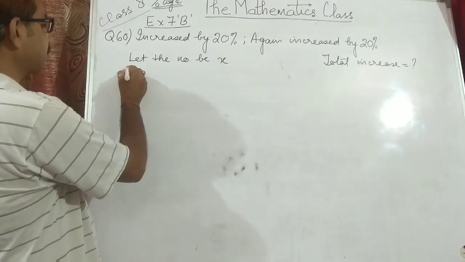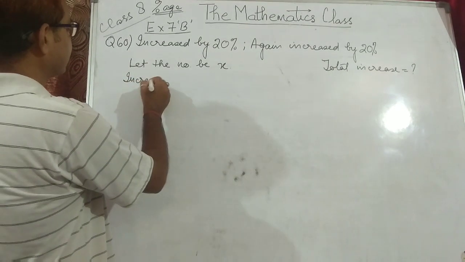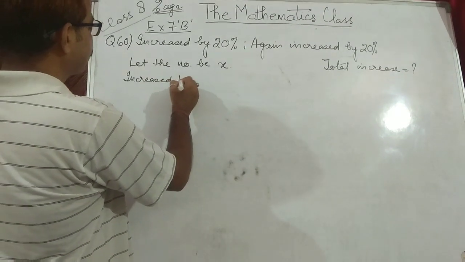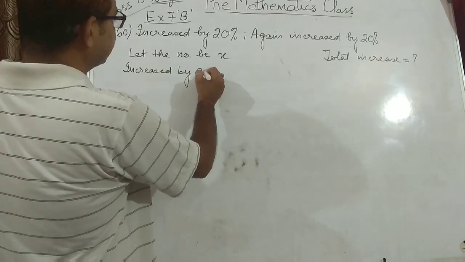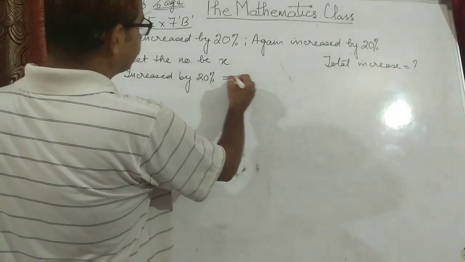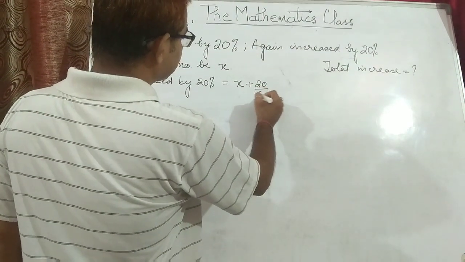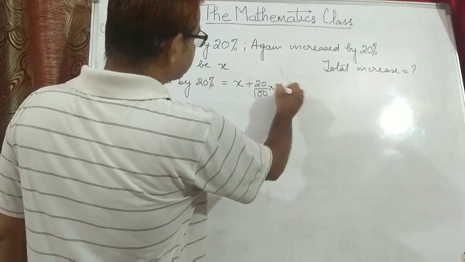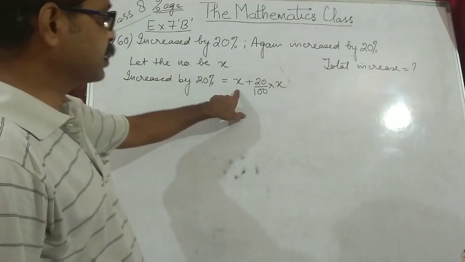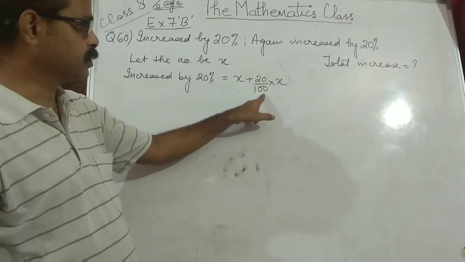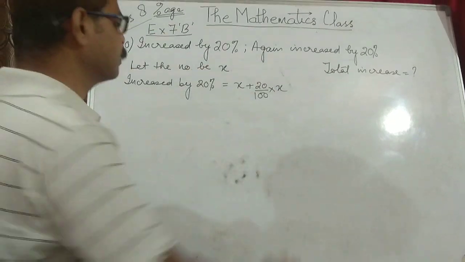Now it is increased by 20%, means original number plus 20% of the original number.